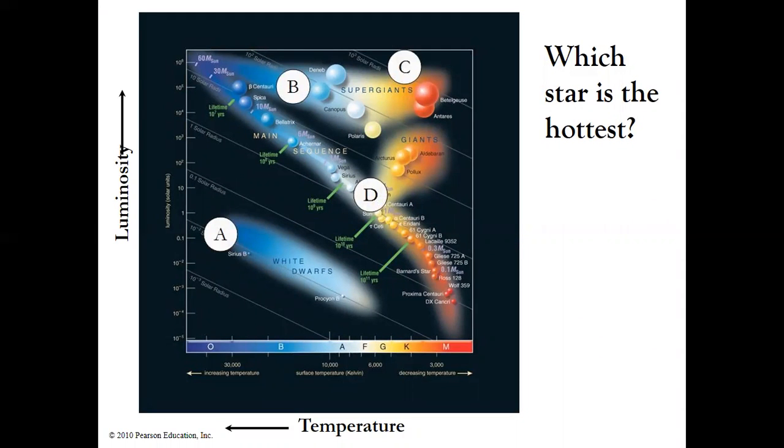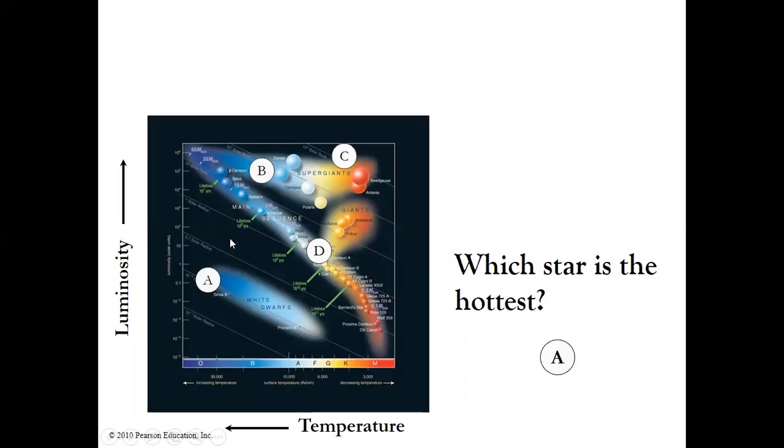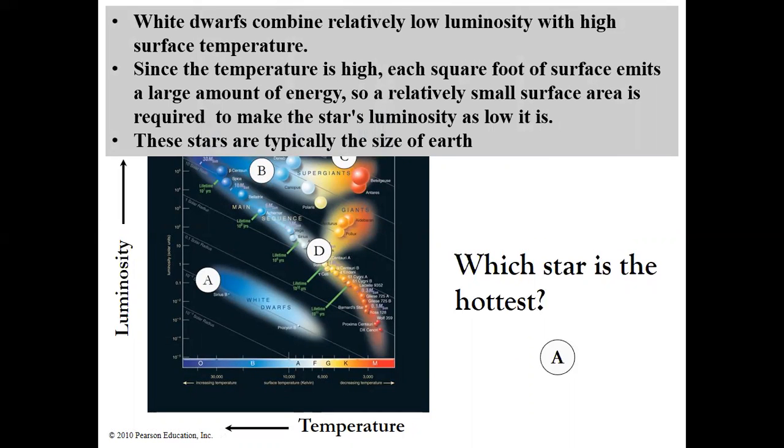Let's pick 4 stars: one star labeled A, somewhere in this region, and stars B, C, and D. Which star is the hottest one? Can you figure it out? Try to read the diagram here. Hot means in this region. This side is the hottest side of the diagram, so star A should be the hottest, right? So the answer is A, and it is a white dwarf star.